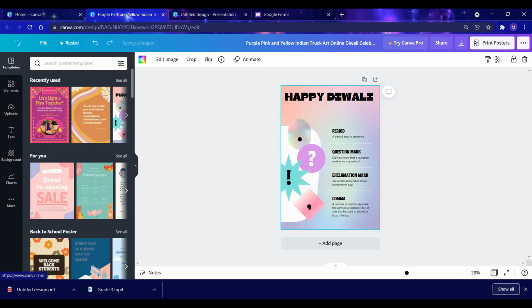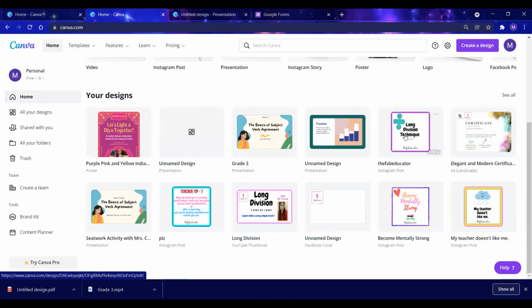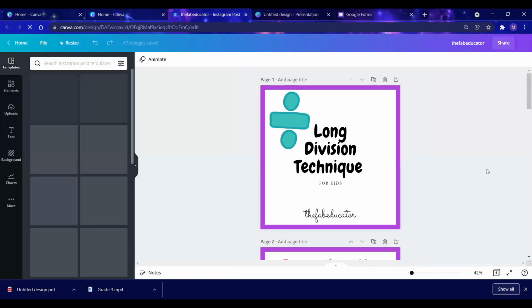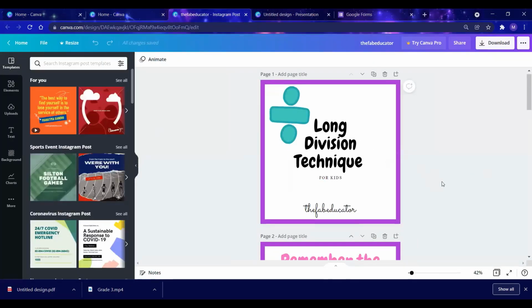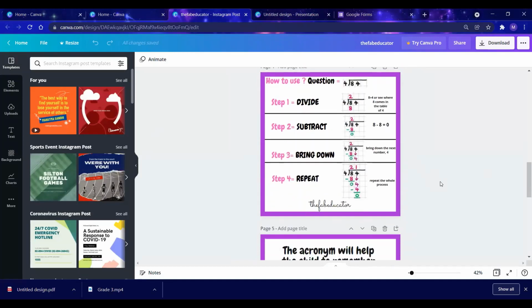So I created this for my Instagram. This is a long division technique. These are the pictures which I imported. With the help of the snipping tool, I imported these pictures. I snipped them from my whiteboard, and then I uploaded them here, and here in the presentation you can see.